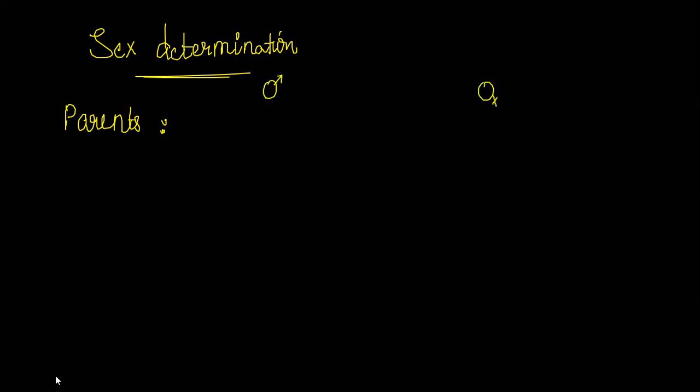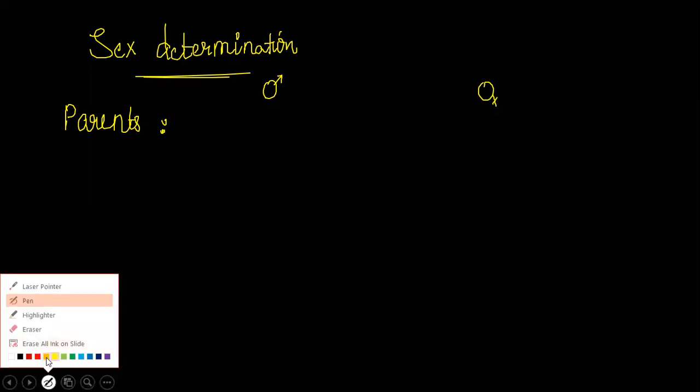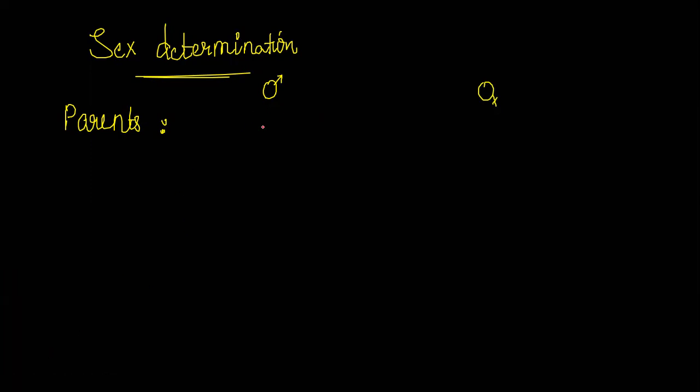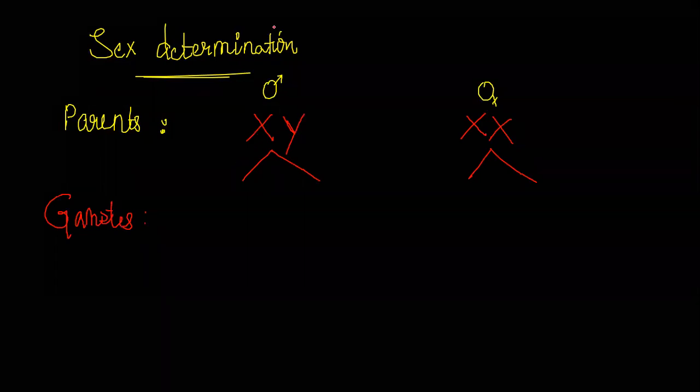In the male parent, the gametes are X and Y. In the human female, the gametes are X and X. So in this cross, we are going to have the gametes. Clear? I'll draw it for you.